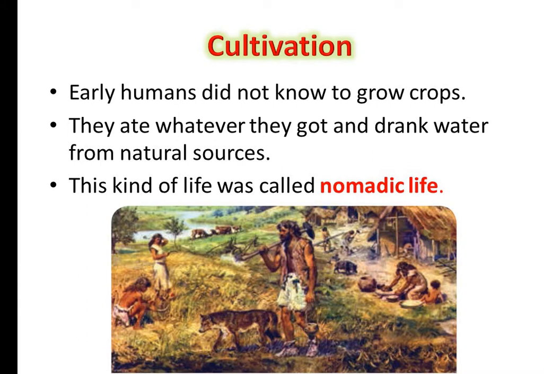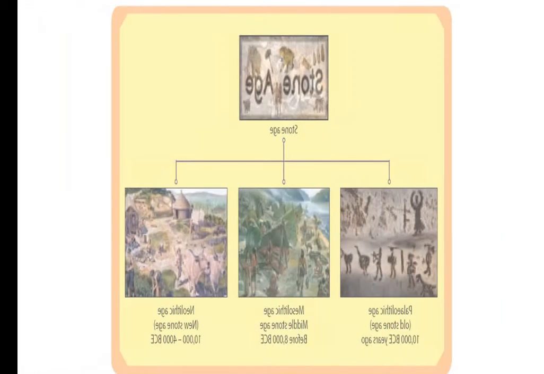Do you remember what dress they could wear? They could wear dresses like leaves, skin of animals and barks of trees. They used that to cover up their bodies. And where would they have lived? Yes, they lived in caves and in the holes of big trees.